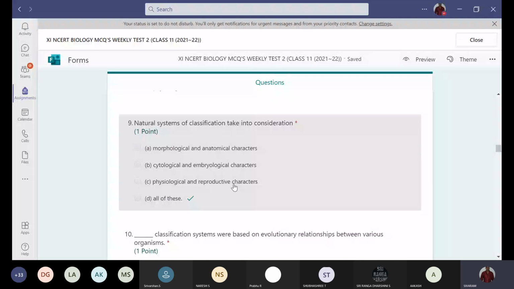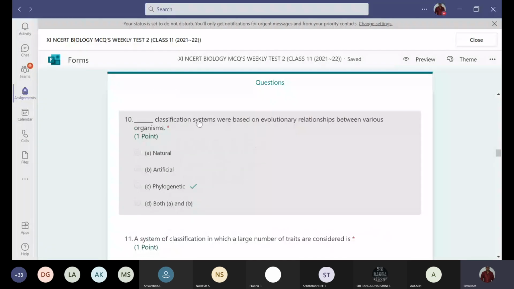Next question. Classification systems based on evolutionary relationships between various organisms, that is the phylogenetic classification. Natural system, all the natural affinities. Artificial system, only a few characters. But phylogenetic classification is related to the evolutionary relationships.